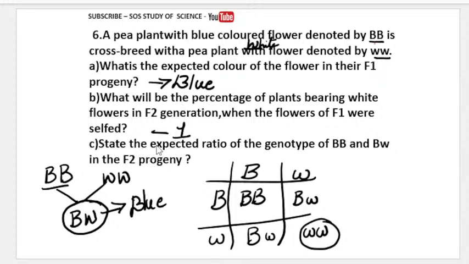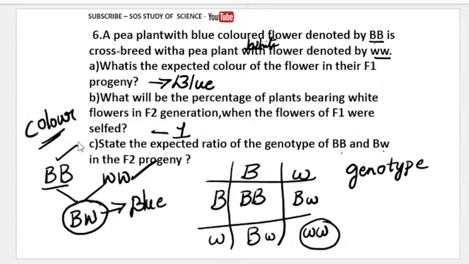Next, state the expected ratio of genotype of capital B capital B and capital B small w in F2 progeny. So what will be the genotype, children? Always, first of all, before writing the genotype, just think whether it is monohybrid or dihybrid. This is monohybrid. Why? Because they have taken blue and white. They both are traits of color, contrasting characters, but they both are related to color.